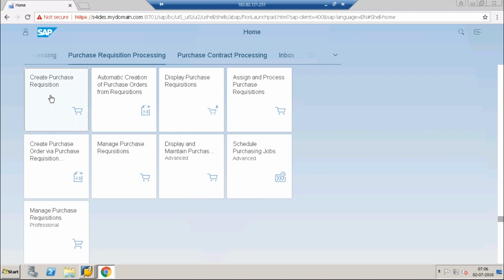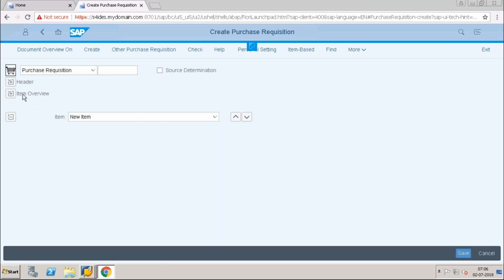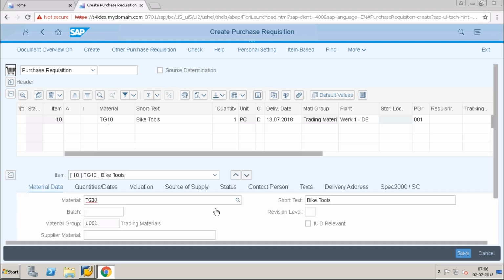Now I will create a purchase requisition. Okay, I will go to the item. TG10, the quantity is 1, and this is my plant. Okay, I will come to the source of supply.